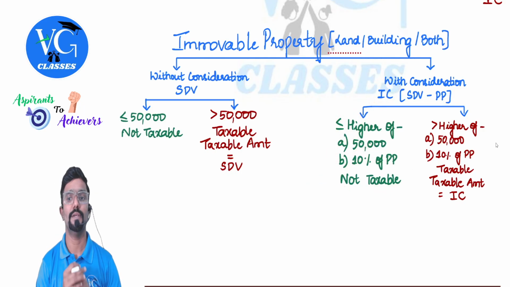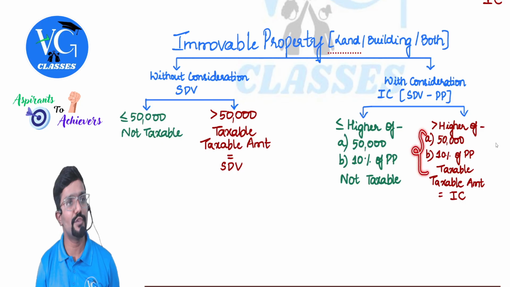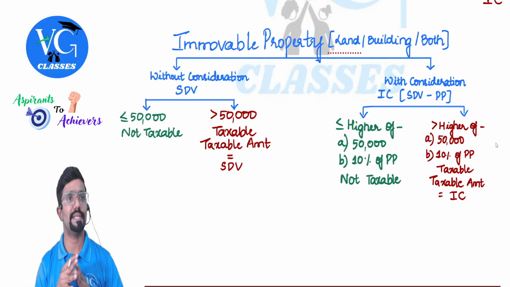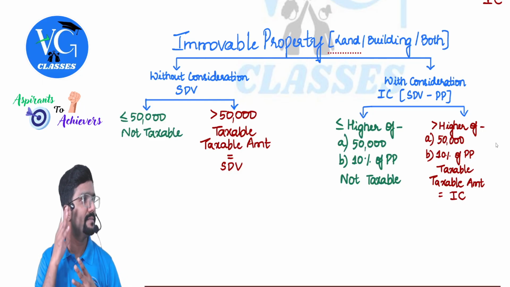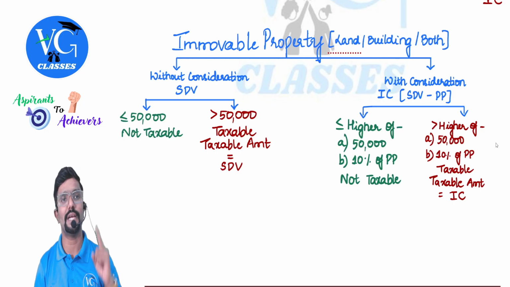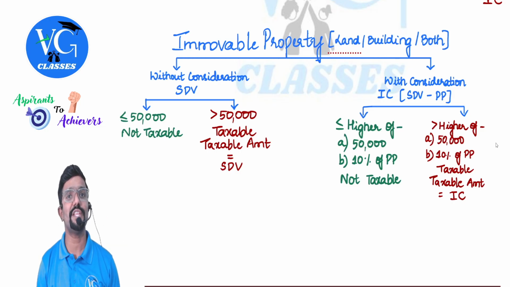Nothing is taxable. Sir, what if the inadequate consideration is more than the higher of these two? Then the inadequate consideration will be taxable. Simple logic, guys. You remember section 50C and 43CA, which talk about sale value.